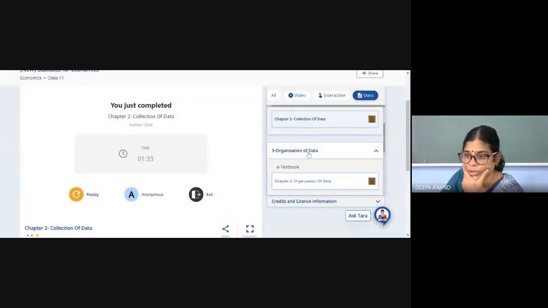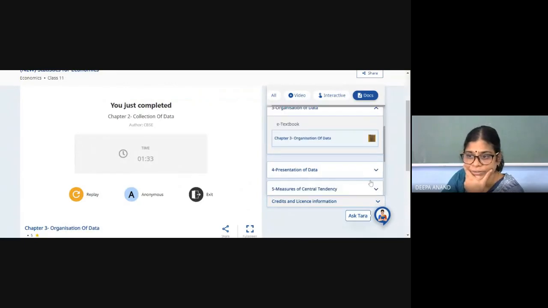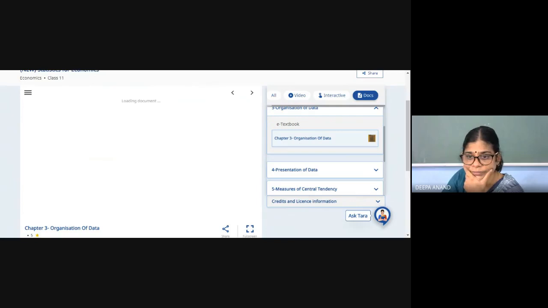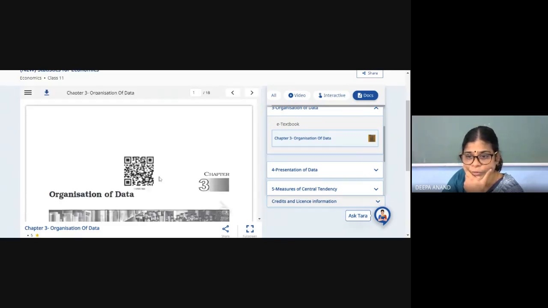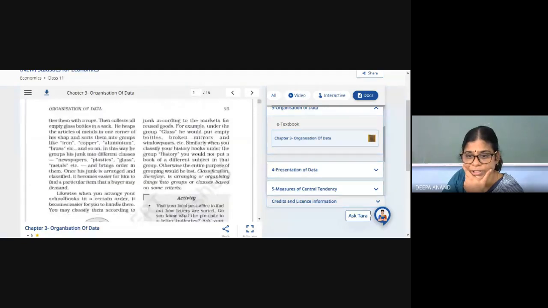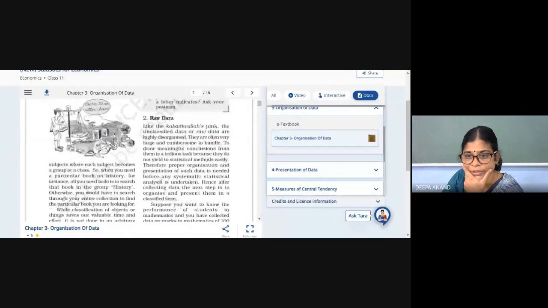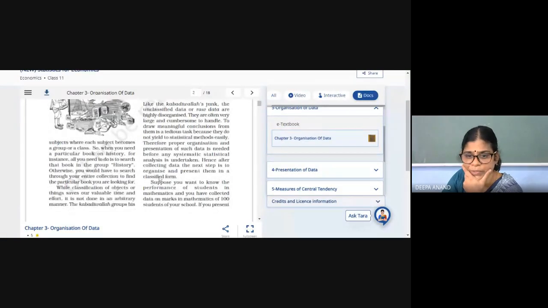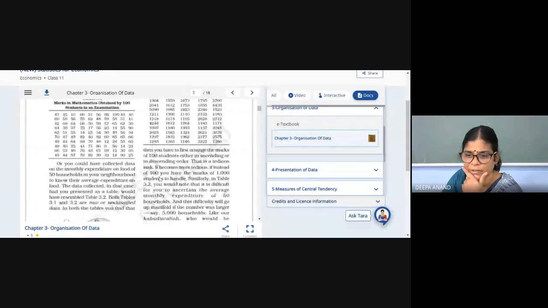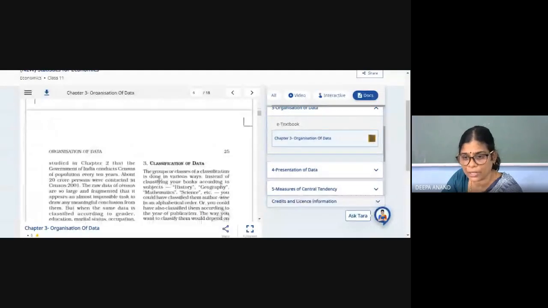Now coming to organization of data. Introduction is there, then raw data. The story type is being explained there. What is raw data? Data which we haven't organized. That raw data should be organized.